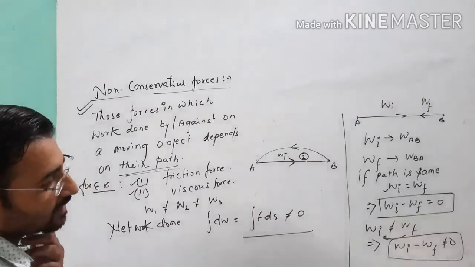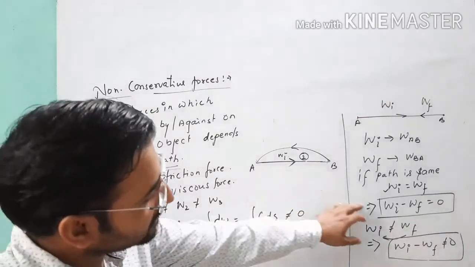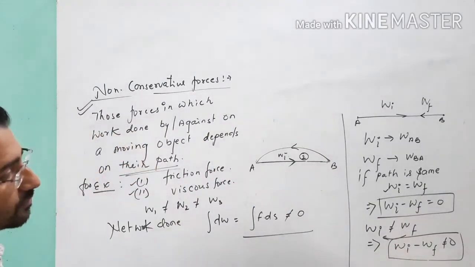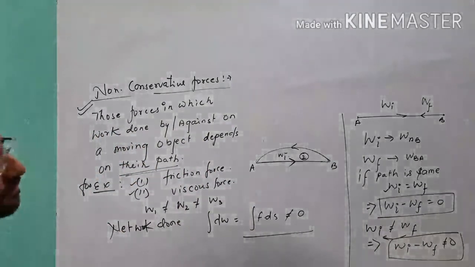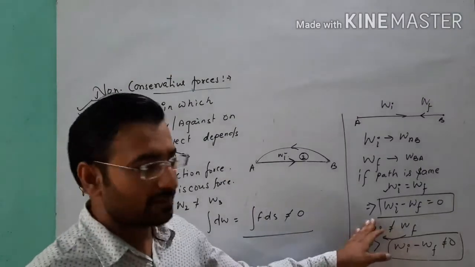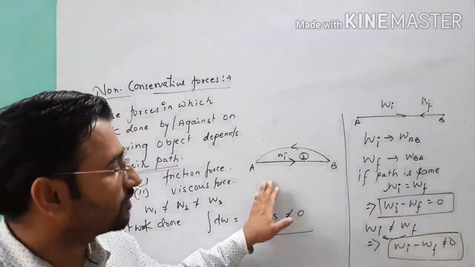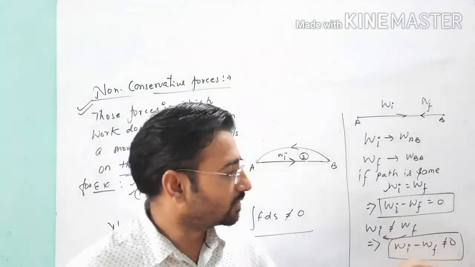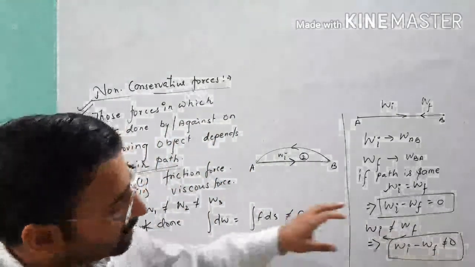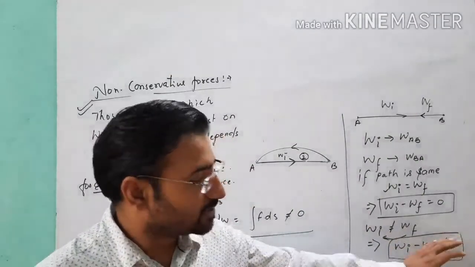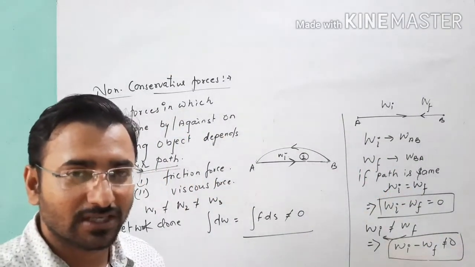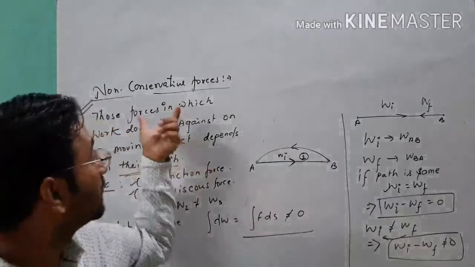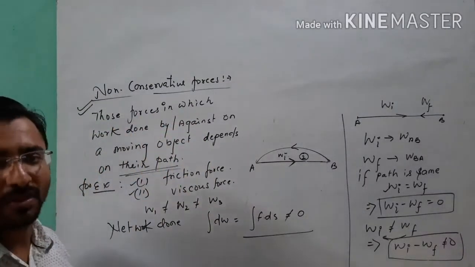And after that we have one point: where does this energy go in the case of conservative or non-conservative forces? In the case of conservative forces the work done remains the same, so there is conservation of energy. But when we talk about this difference, which is not equal to 0, it has some value. This is the energy which is used in the form of heat energy, light energy, etc., under the non-conservative force.